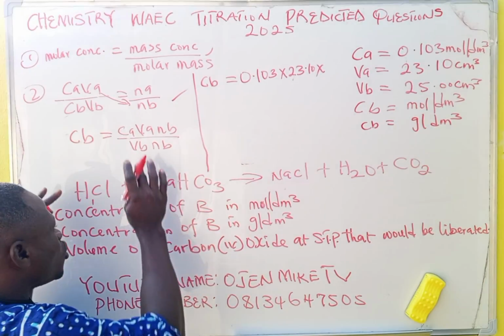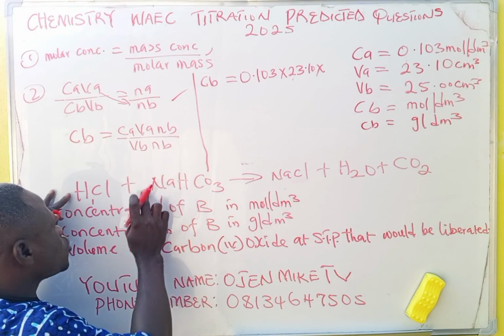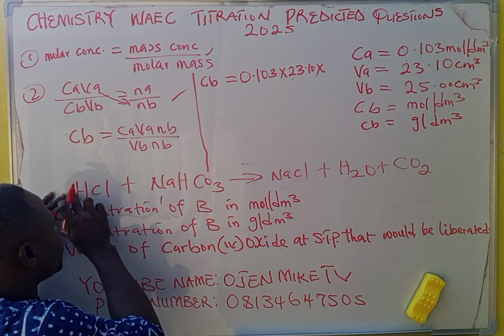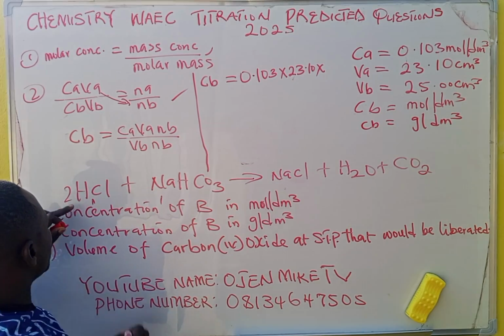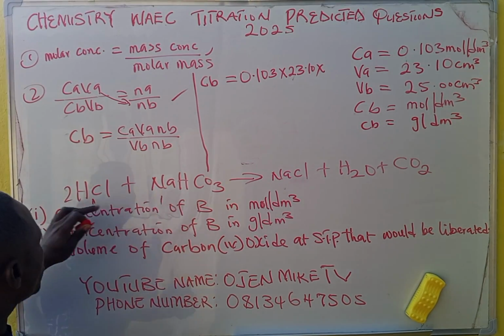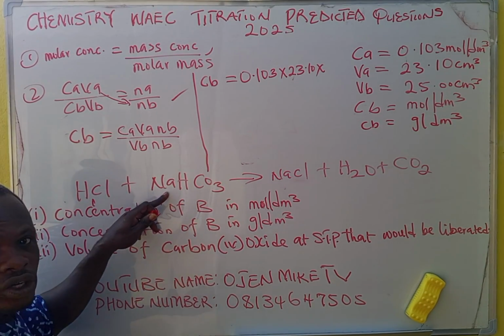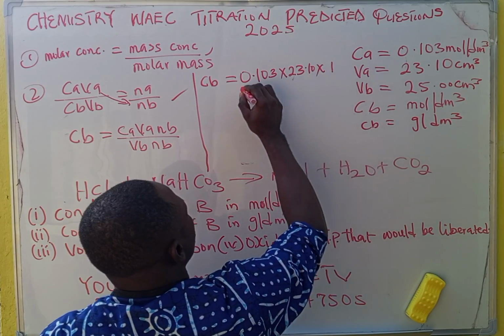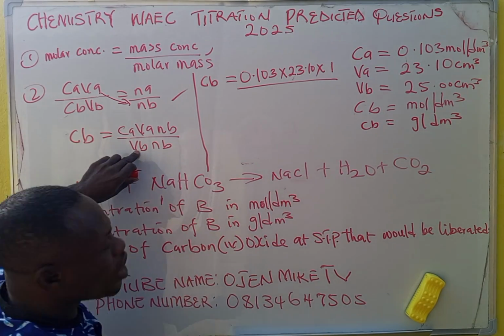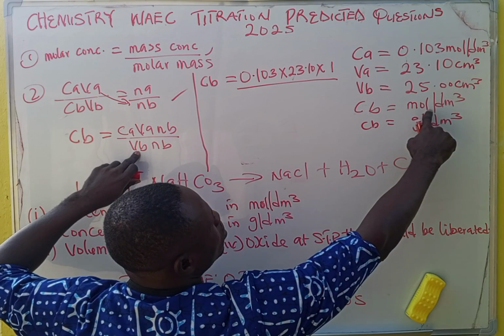You get that? If 2 were here, the mole ratio could have been 1:2. But since nothing is here, it is 1. If acid here had 2, for instance, it would have been 2:1. But since there is nothing there, the ratio is 1:1. Are you following? Now you multiply by 1 over your VB.